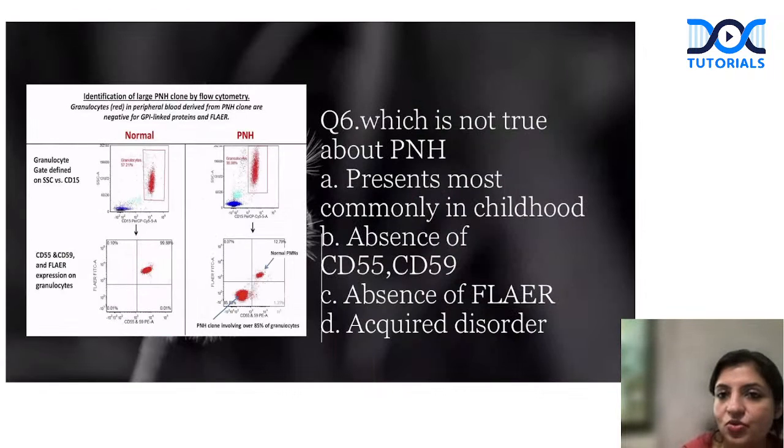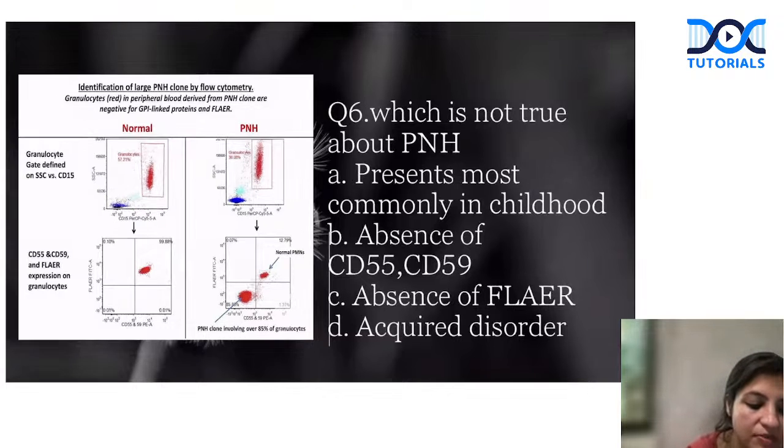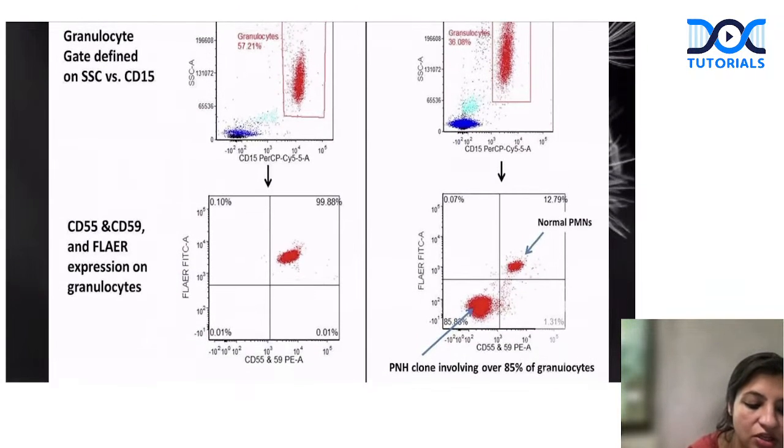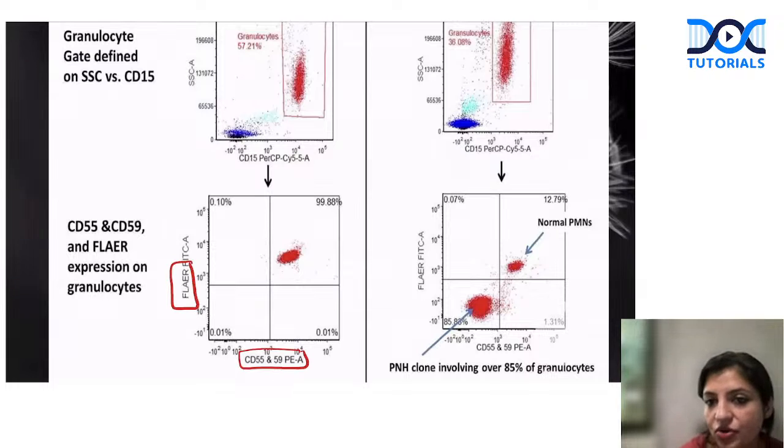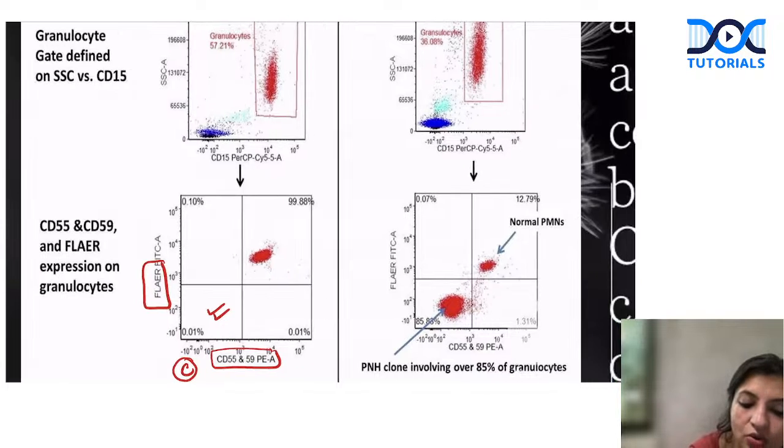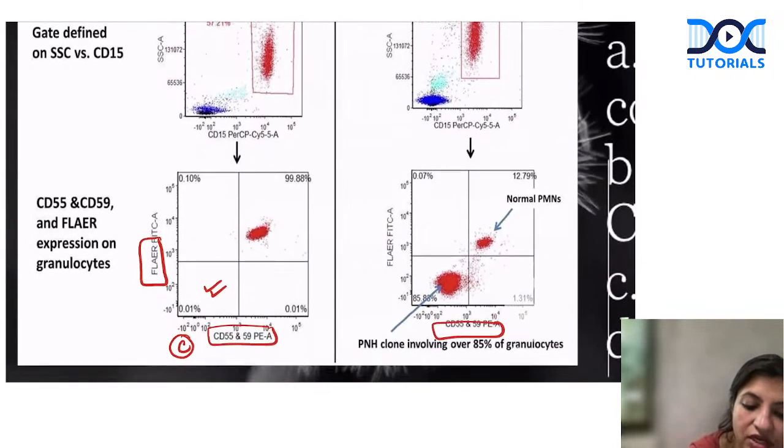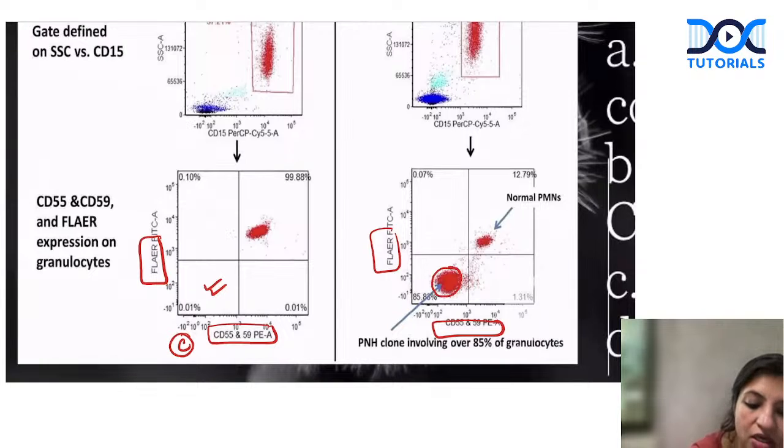Okay, let's look at this question, guys. Which of the following is not true about PNH? This is a PNH graph just to show you that they can give you this graph with 55, 59 and FLAER. This is fluorescent aerolysin. Always look at the negative quadrant. If you look at the negative quadrant, no cells are there. This is the control, that is a normal person. Look at this person here, again 55, 59 and FLAER. Look at the population here. There is a big clone, 85% of the cells are in the negative quadrant. So this is a PNH patient. So always remember, you have to look at the negative quadrant.